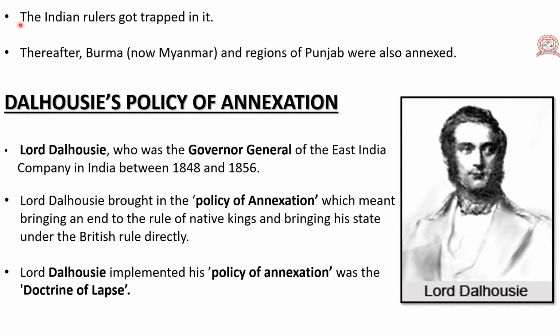The Indian rulers got trapped in it. Thereafter, Burma, presently known as Myanmar, and regions of Punjab were also annexed. Next one, the new policy that was introduced by Dalhousie.